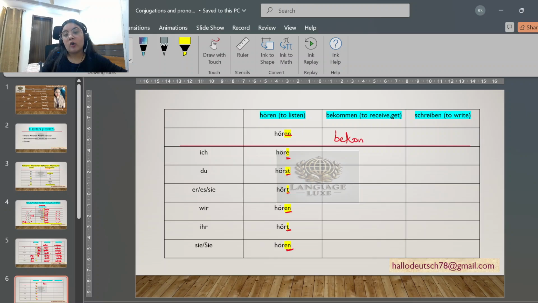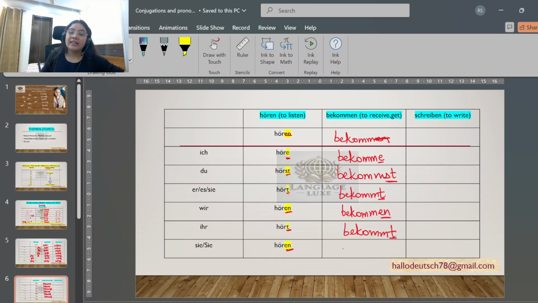Next verb is bekommen. Bekommen means to receive or to get. So let's remove this en. Removed. We are left with bekomm. So ich bekomme. Ich bekomme. Du bekommst. Er, sie, es bekommt. Wir bekommen, en or infinitive form. Ihr bekommt. And then sie will be bekommen, en.